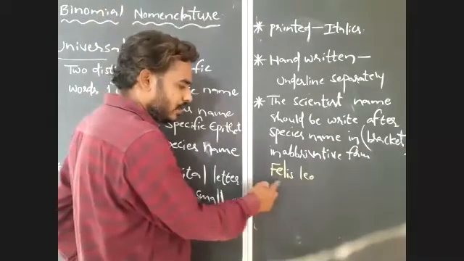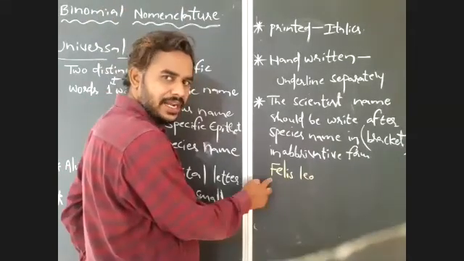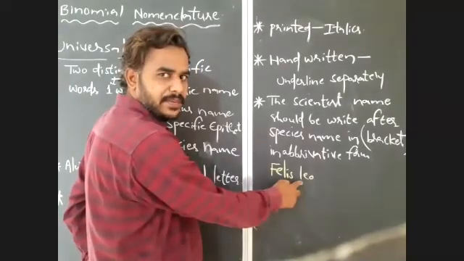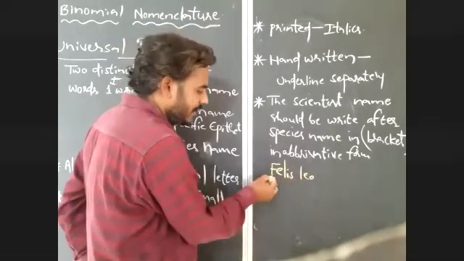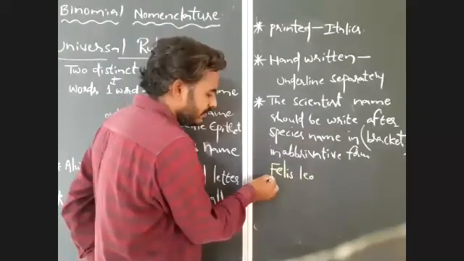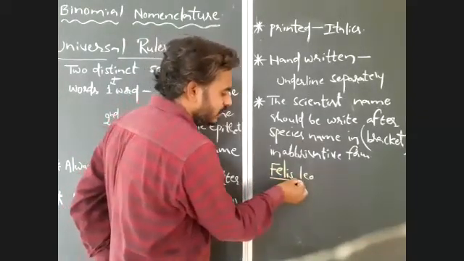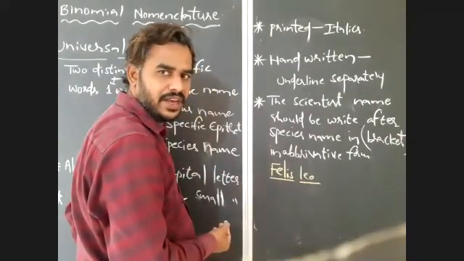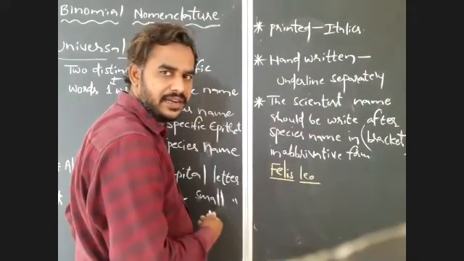So if you observe here, all the rules I followed. The generic name, I started with a capital letter. Leo, that is the specific epithet or species name, I started with a small letter. And these two I wrote by hand, so I separately underlined the two. Felis leo, separately underlined here.